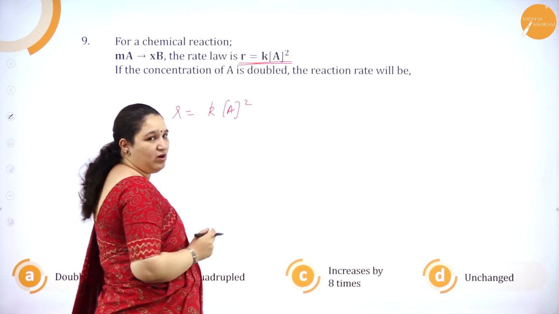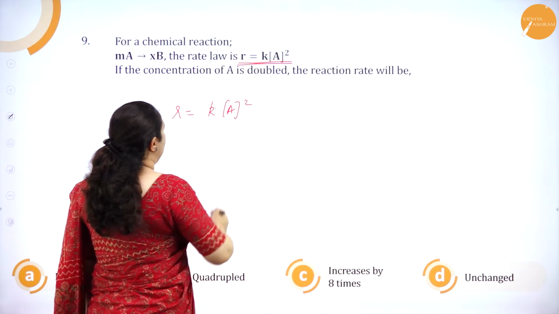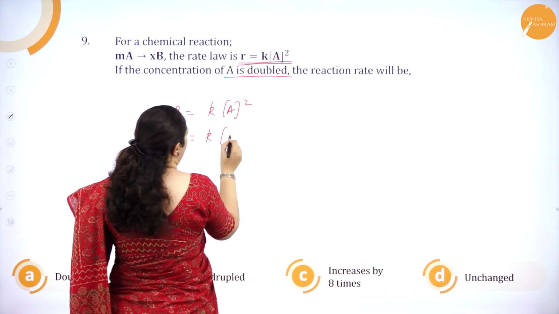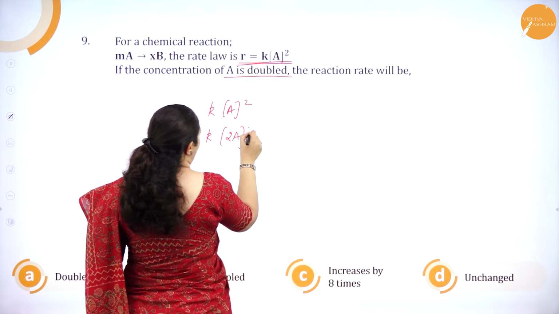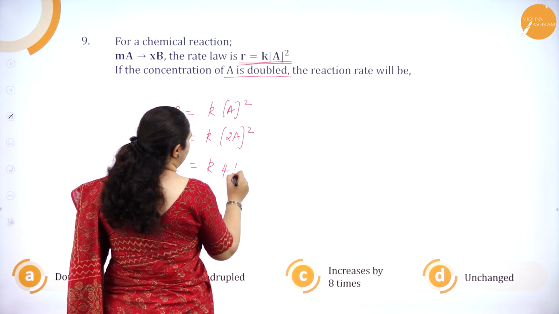That means it's a second order reaction. Correct? Now what have they given us? They have told that A is doubled. So we'll see A is doubled, 2A. Okay. So if I square this, what will I get? I'll get 4A square.